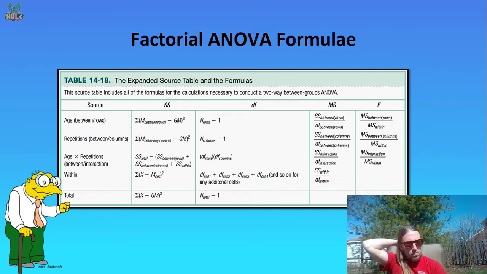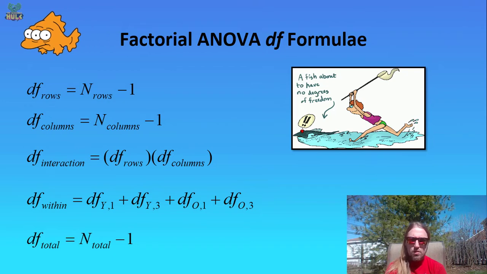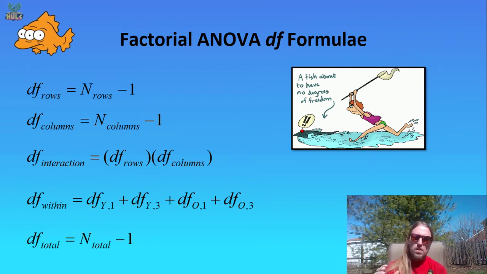Okay, so realistically, the factorial ANOVA is almost identical to the way we've calculated between groups ANOVAs in the past. We just have a couple more steps because we have an extra independent variable and we have an interaction that has to be calculated. We then have all these degrees of freedom. So it's spelled out over there, but I wanted to give you a little bit bigger version of this.